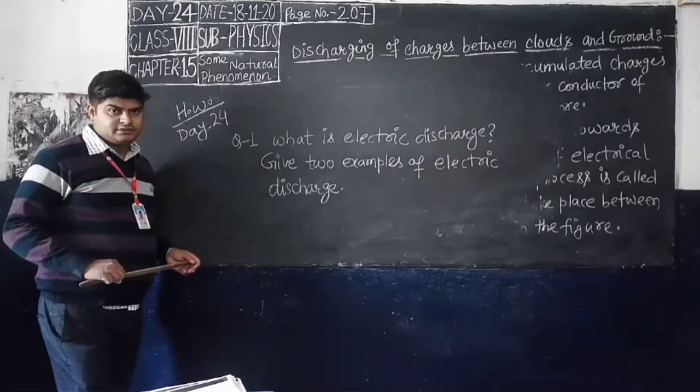This whole process is called electrical discharge. When lightning occurs, or when the negative charge from the cloud falls onto the ground, this process is called electrical discharge. This discharge of charges can take place between two clouds, and within the same cloud, as shown in the figure.